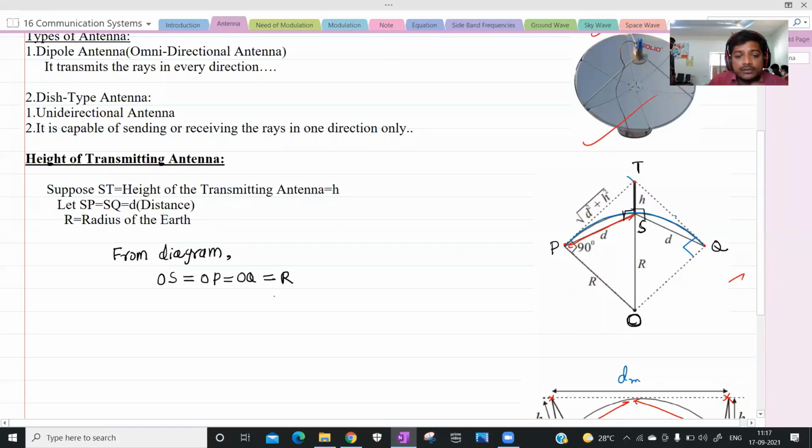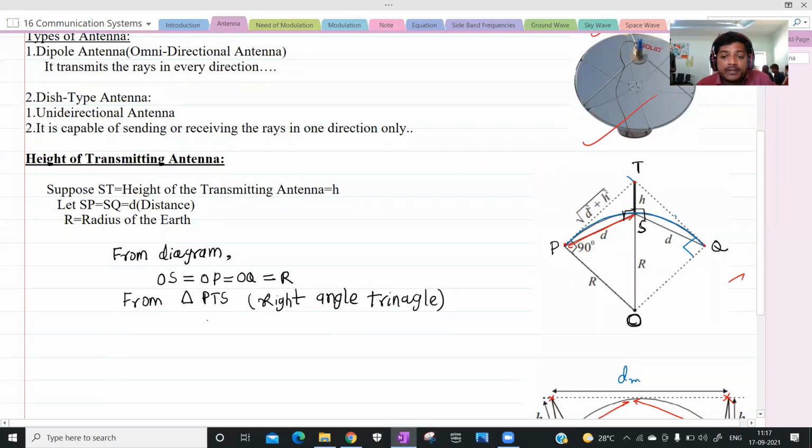And so, what is ST? ST is nothing but the height of the transmitting antenna. So from triangle PTS, it is a right angle triangle.